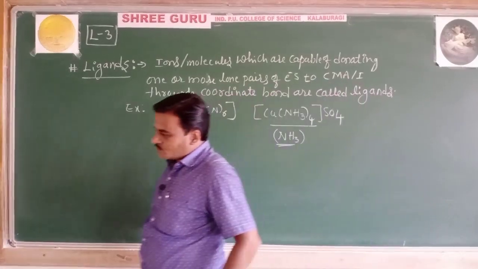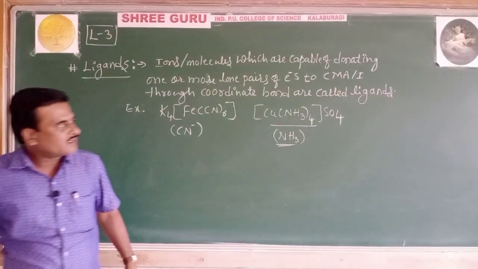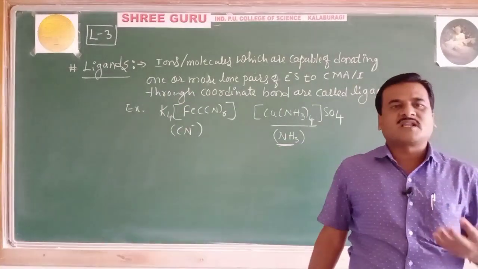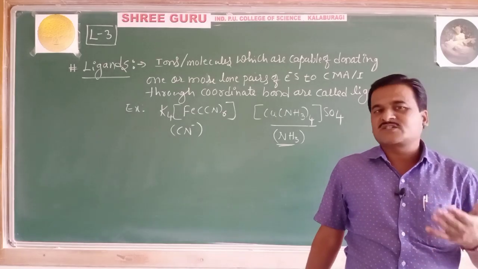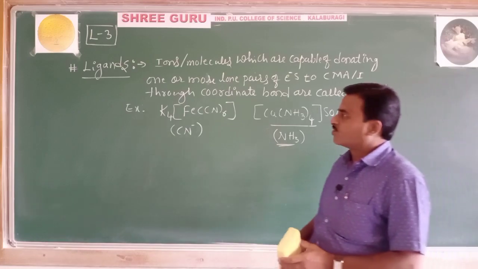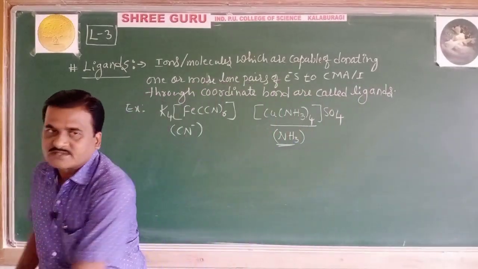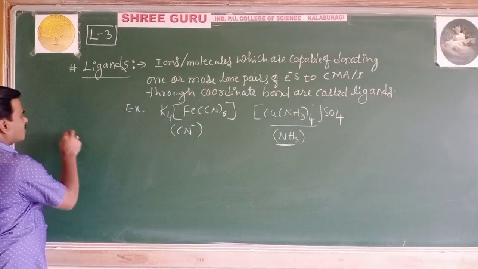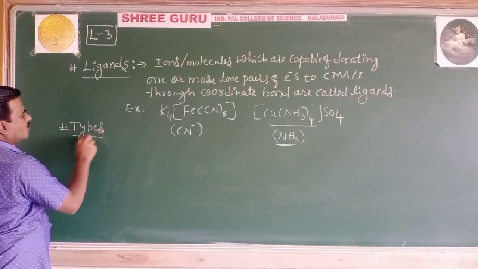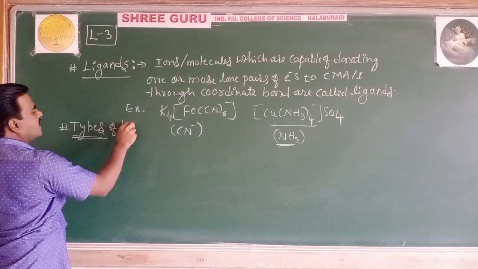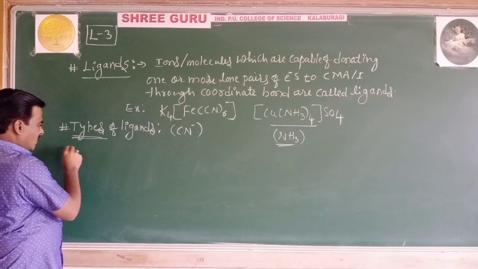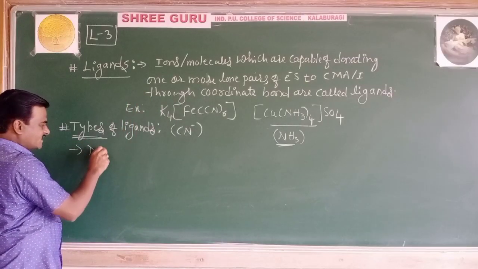Well, dear students, depending on the number of lone pairs of electrons donated by the ligands to the central metal atom or ion, the ligands are further classified into the following four types. One, monodentate ligands.